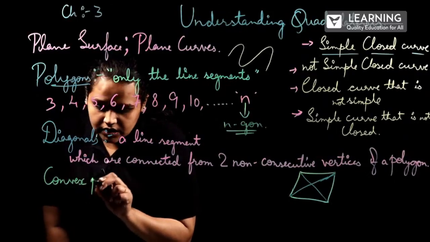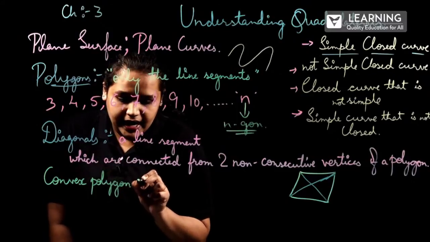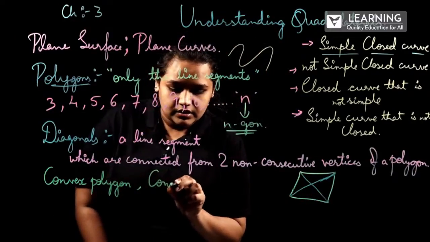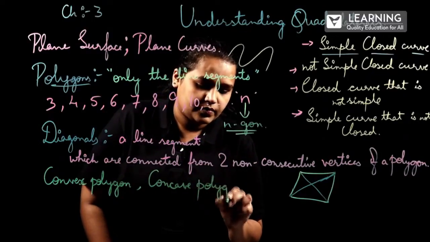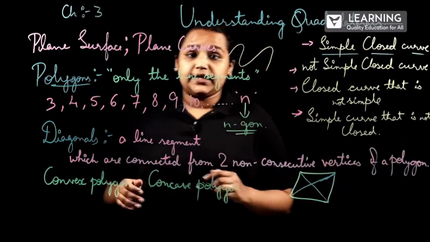Convex polygon and concave polygon. So what is this convex polygon, concave polygon?